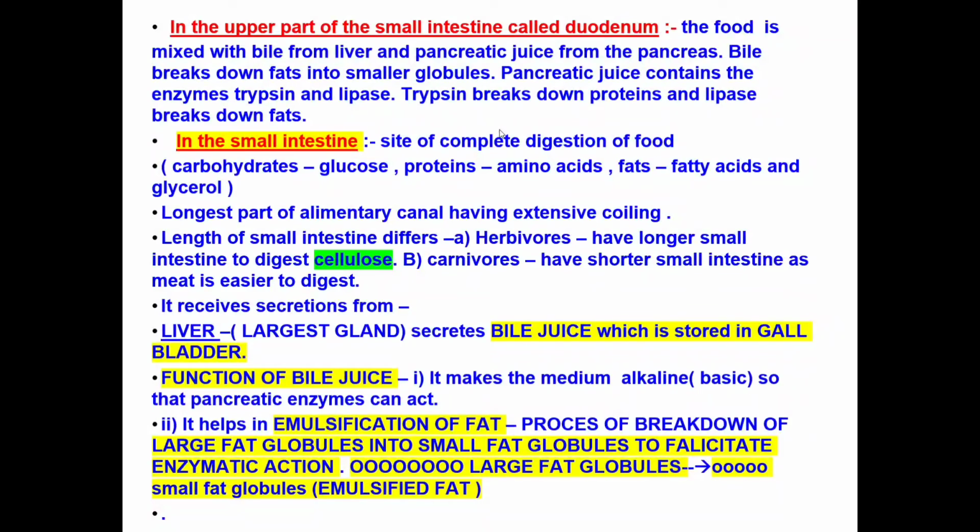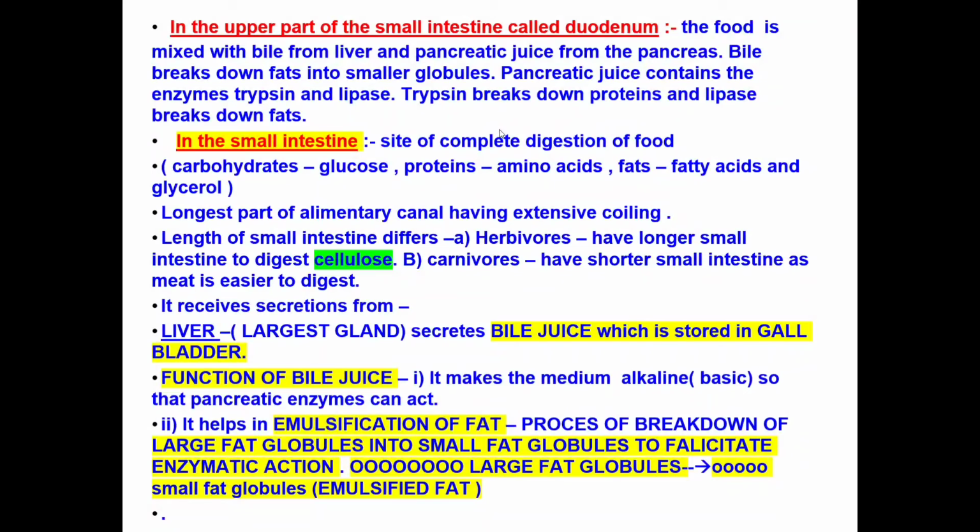Liver is the largest gland that secretes bile juice, which is stored in the gallbladder. The function of bile juice, number one, it makes the medium alkaline or basic so that the pancreatic enzymes can act. You know the food is coming from the stomach and it is a bit acidic. So it is making them alkaline.